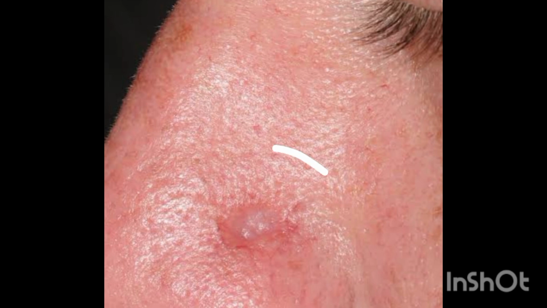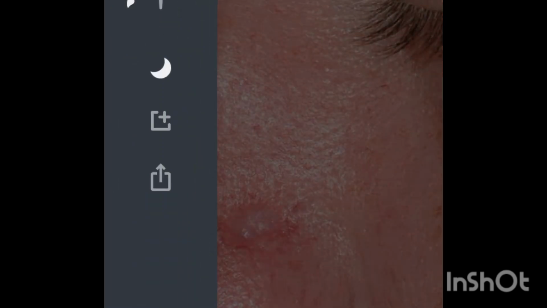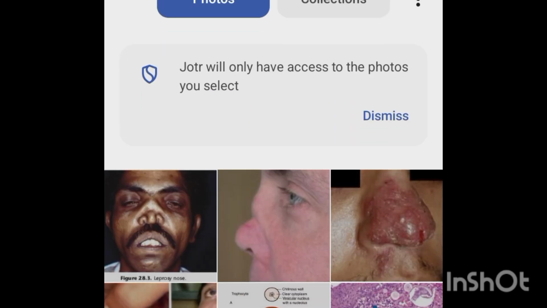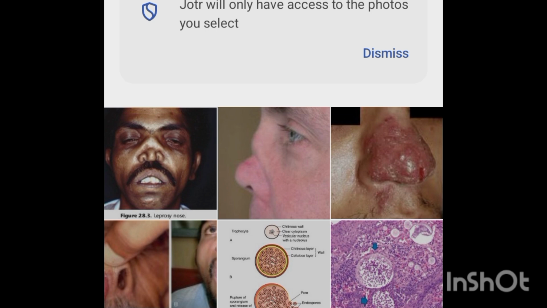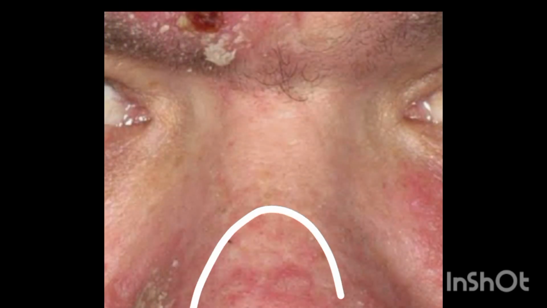See here, there is chancre formation at the nasal vestibule, and this is the case of primary syphilis. Then moving towards secondary syphilis, I'll show you the picture of secondary syphilis. You can see here mucous patches everywhere. This is the case of secondary syphilis.